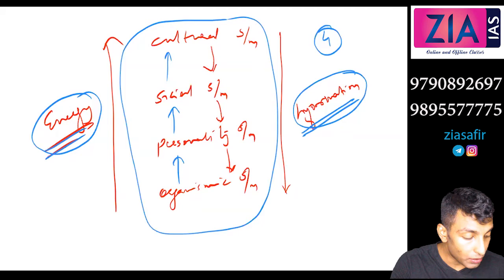That means disequilibrium will be there, and the equilibrium will break. Then you know what will happen, right? Specific mechanisms will act and bring back equilibrium. That is the moving equilibrium concept that we have discussed.